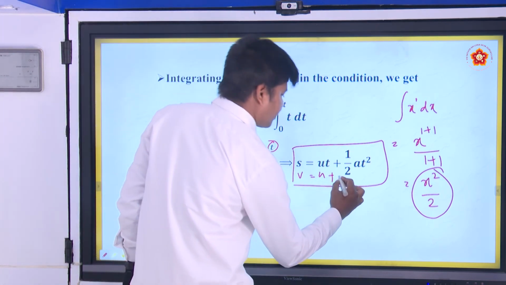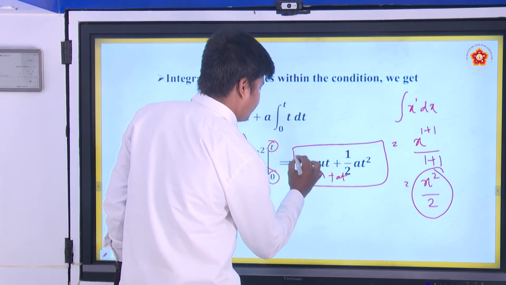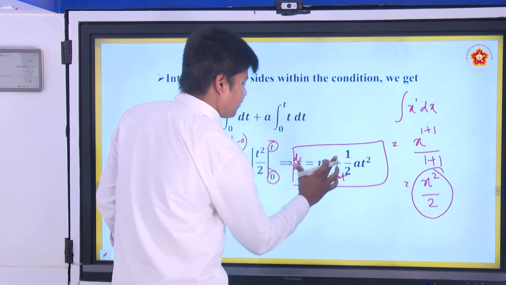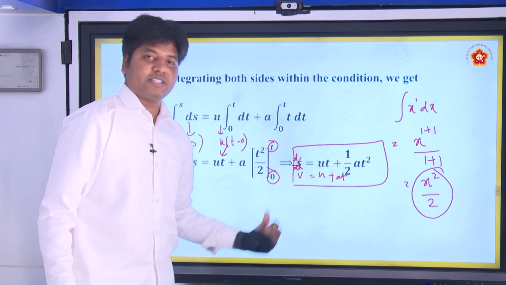If you take d by dt of this function, you will get the first equation.